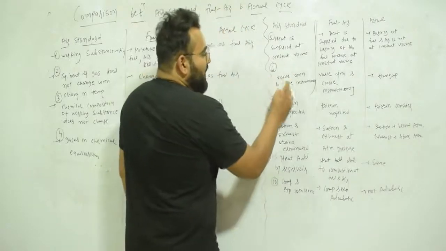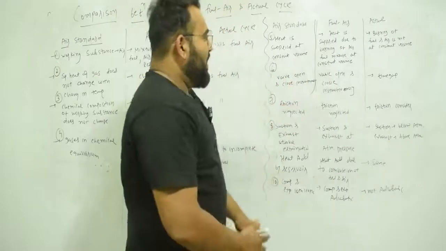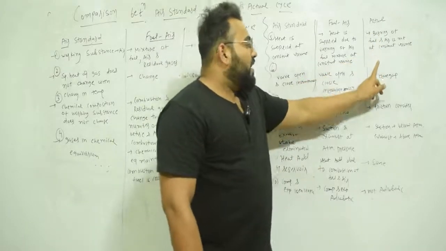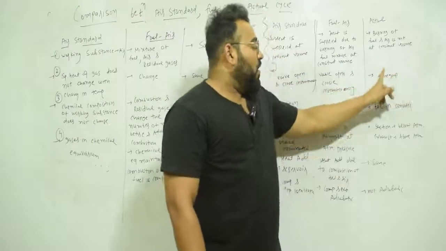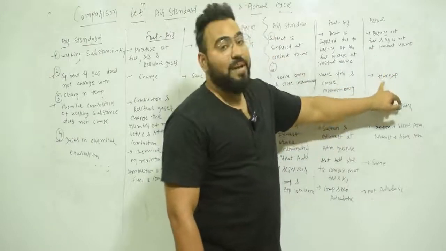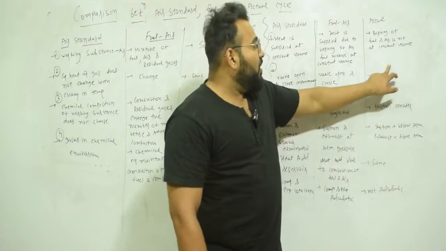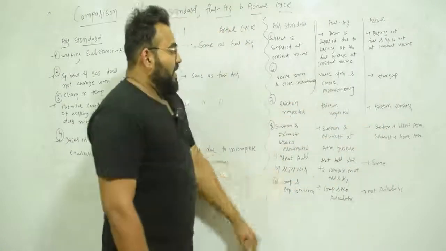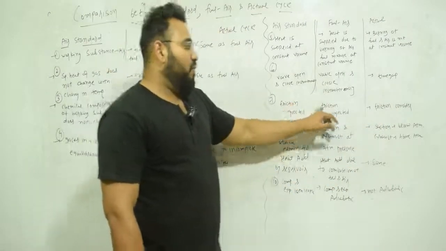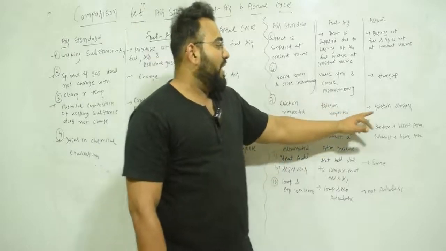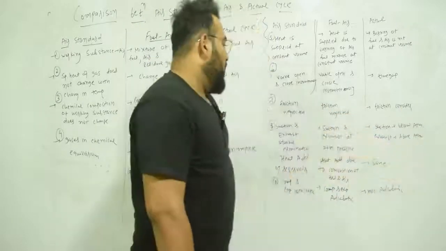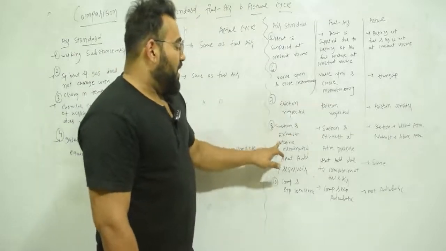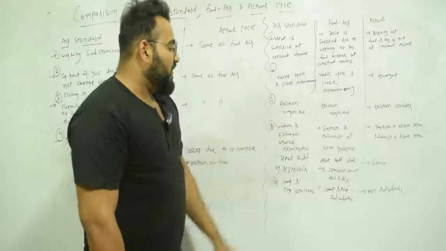Sixth number, in air standard cycle valves open and close instantaneously. Same in fuel air, valves open and close instantaneously, but in actual cycle valves do not open and close instantaneously. There must be some time gap. So there is a time gap in opening and closing of valves in actual cycle. Seventh, in air standard cycle we neglect the friction. In fuel air we neglect the friction, but in actual cycle we consider the friction losses.